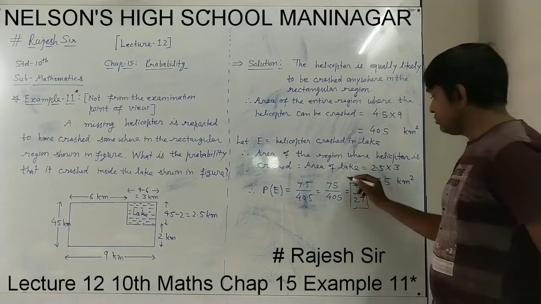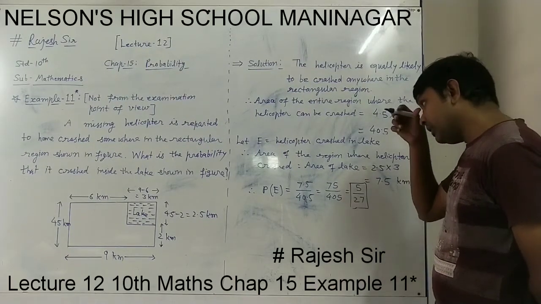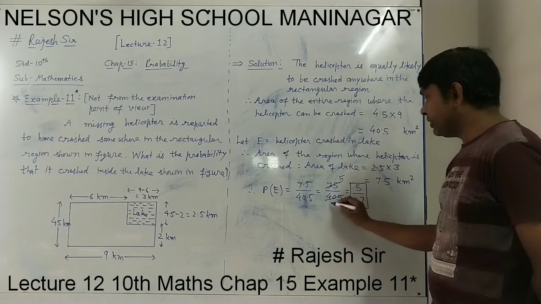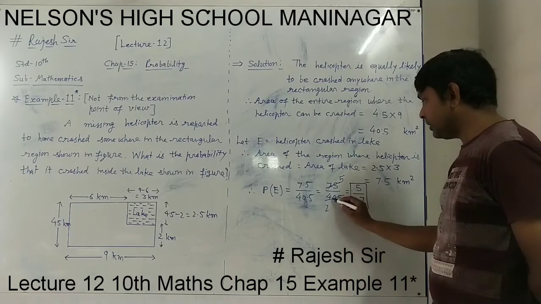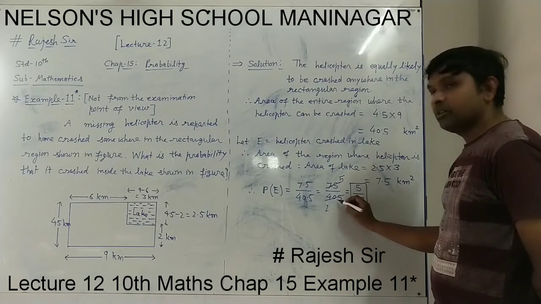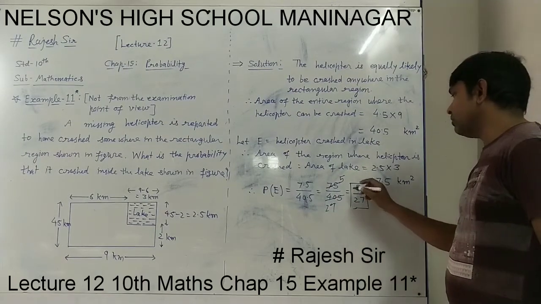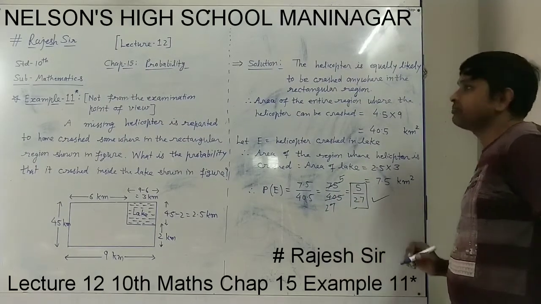Now both the numbers can be commonly divided by 15. 15 fives are 75, and 15 twos are 30, 10 remaining, 105. 15 sevens are 105. So the answer will be 5 upon 27.